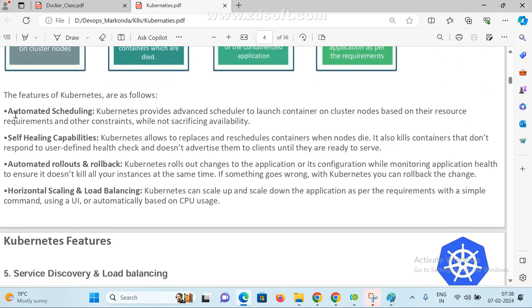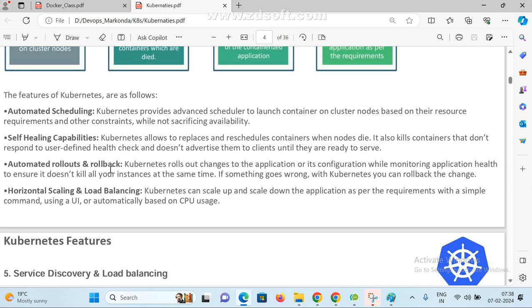Now observe here, what is automated scheduling. Kubernetes provides an advanced scheduler to launch containers on the cluster nodes based on the resources, the resource requirements and other constraints, while not sacrificing availability.